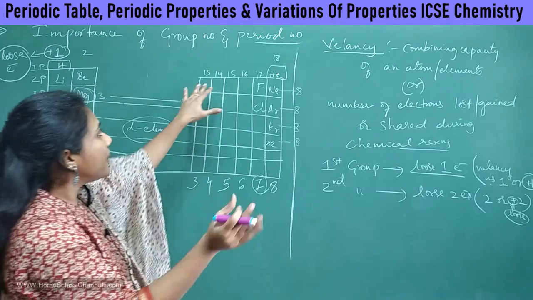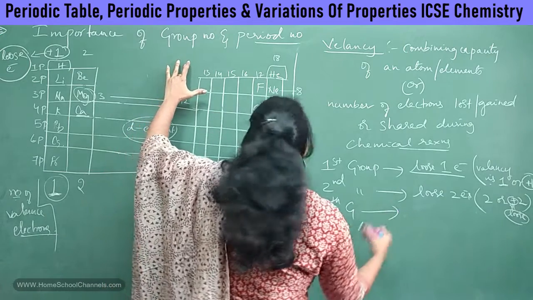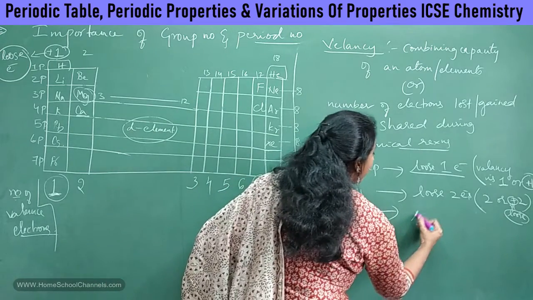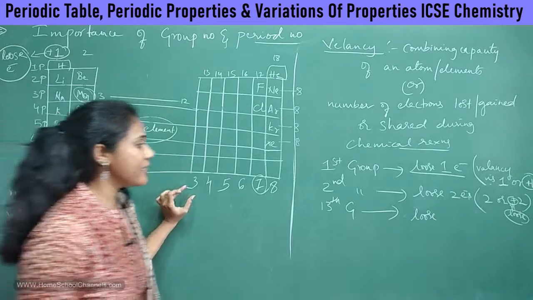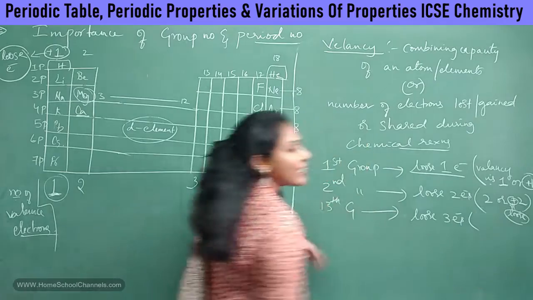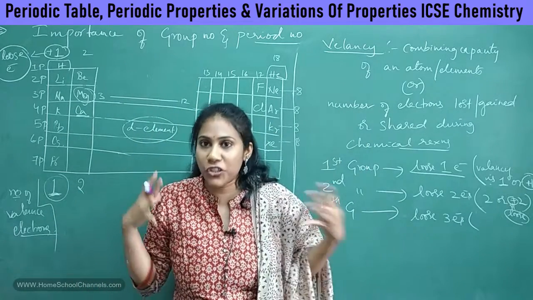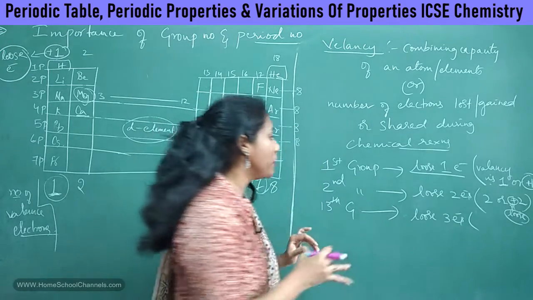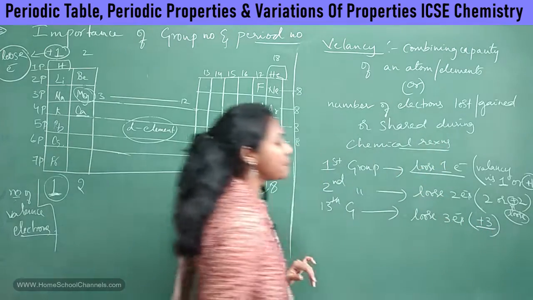Now let me go to 13th group elements. In 13th group elements, how many valence electrons are there? 3, right? So they will lose those 3 valence electrons during a chemical reaction, so that they can gain stability, or achieve 8 electrons in their last shell. That's why they lose 3 electrons, so their valency is plus 3.